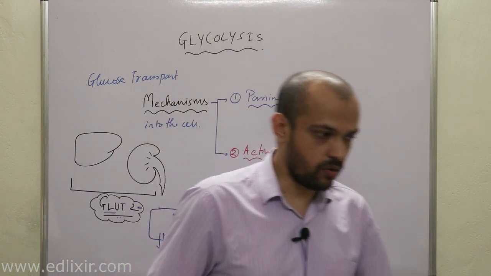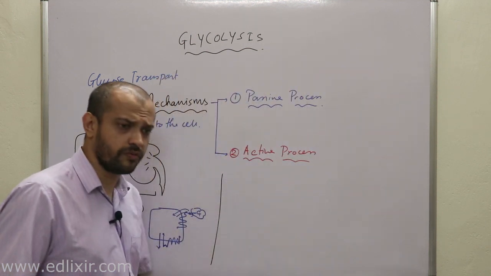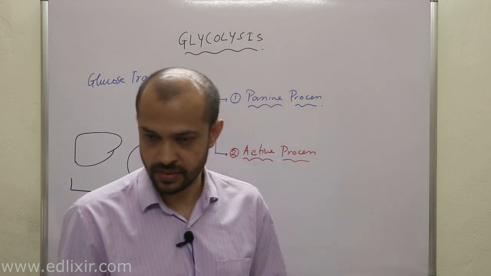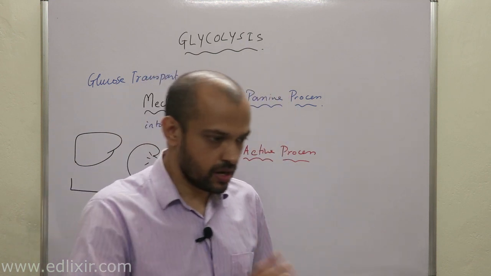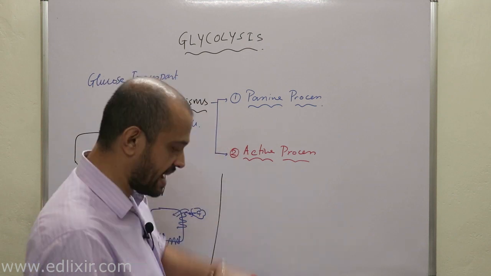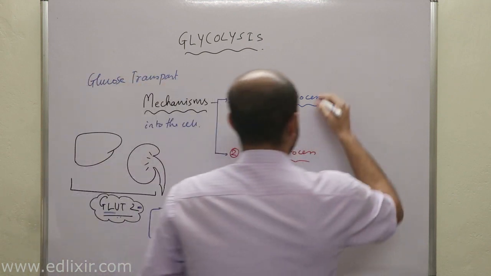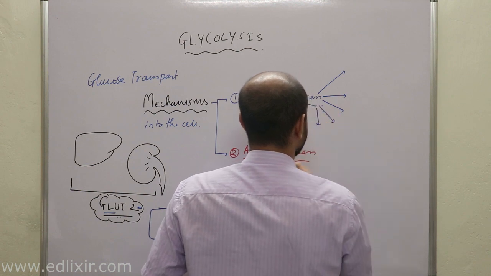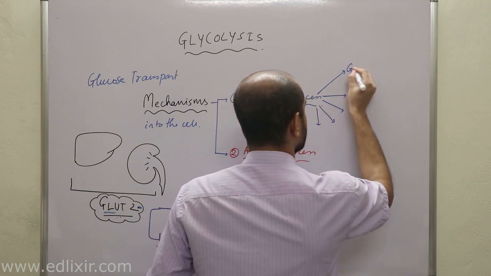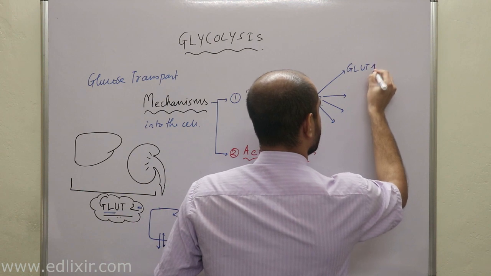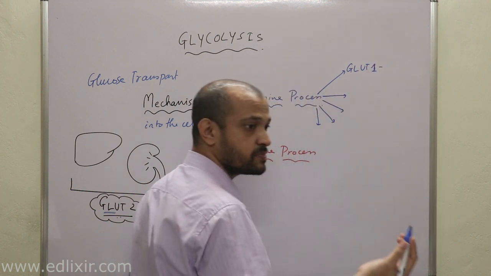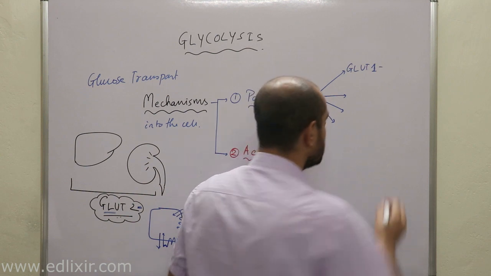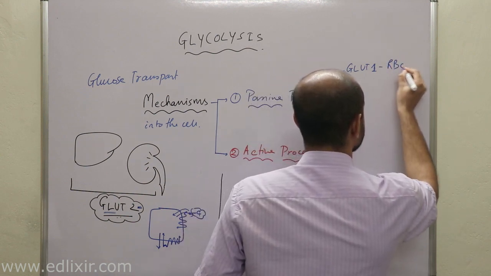Okay. Now, what about GLUT5? GLUT5 is present only in small intestine and in your testes. Clear? Okay. Now we will be talking about the active process. So in passive processes, we have seen there are actually 5 GLUTs present. GLUT1 is present in RBCs.